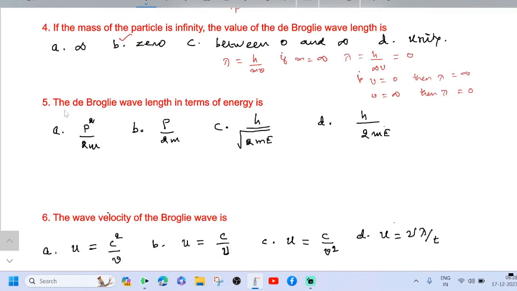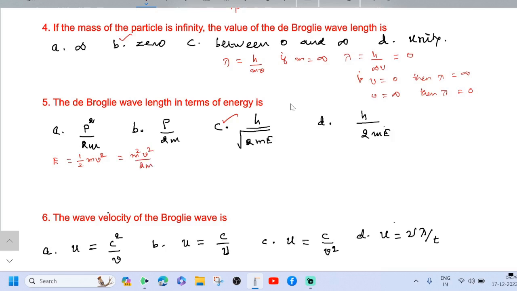See the fifth question. The de Broglie wavelength in terms of energy is option C. You know that kinetic energy E equal to half mv square. This is equal to m square v square by 2m.